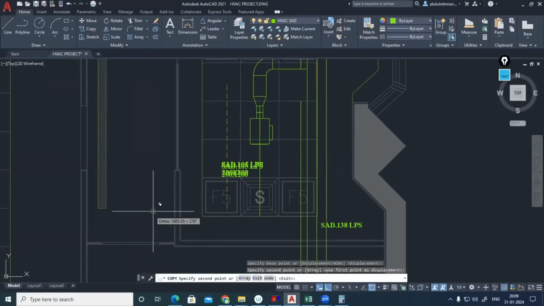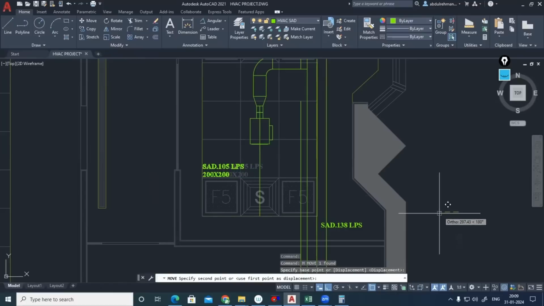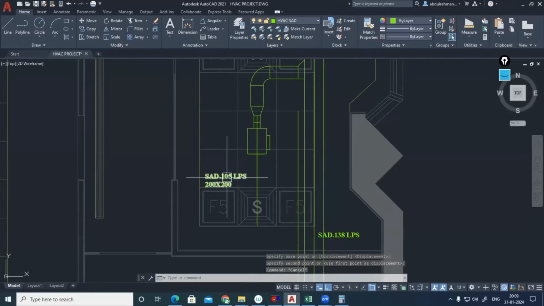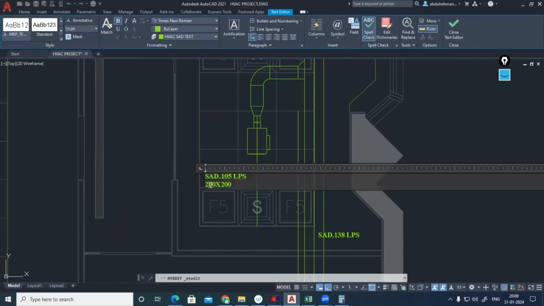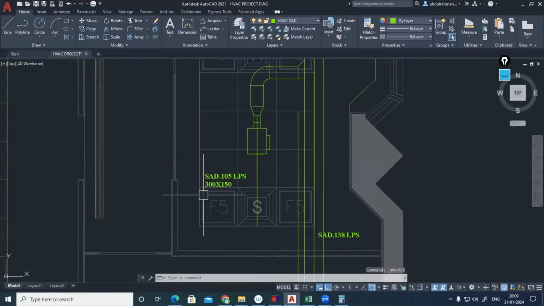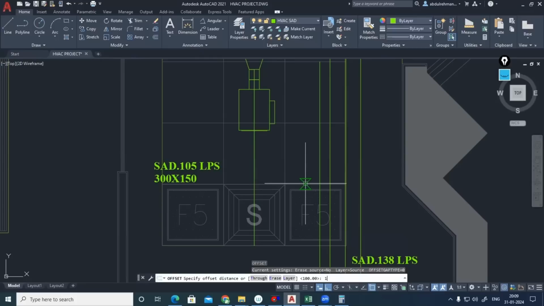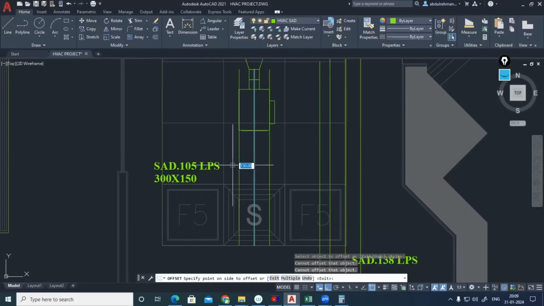So I have to resize that one. After the VAV. Before the VAV, it was different. Now after the VAV, different size. 105, that is 300, 150, 125 only, but I am rounding that in one. Okay. Now, the duct dimension will increase there. Select it. Okay. And 300 means 150. So O enter, 150 enter, 150 in this side, 150 there.